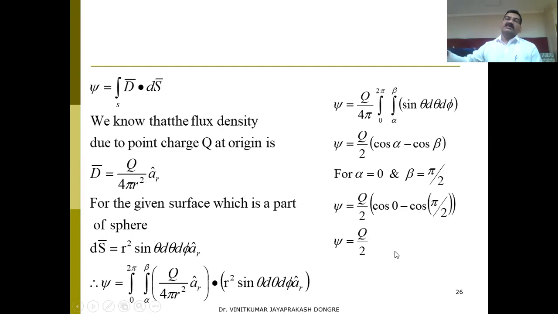So here, the limit for theta is pi by 2, so it is the half sphere. For the hemisphere, it is Q by 2. If we take the full sphere, instead of beta equals pi by 2, if we take pi, you will get psi equals Q for the complete sphere.